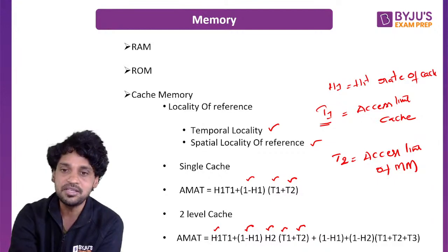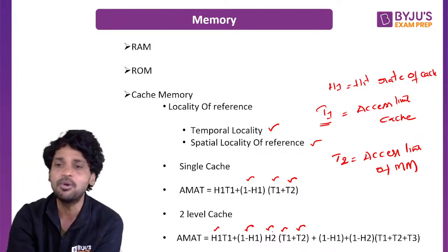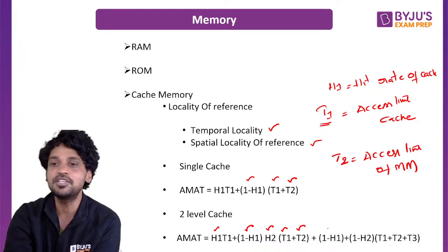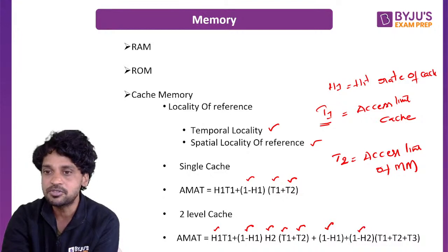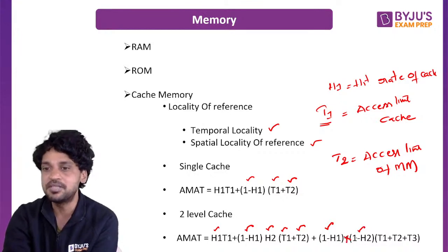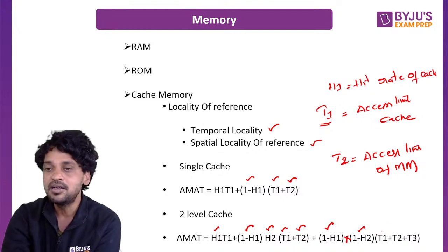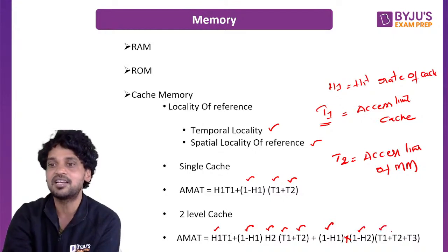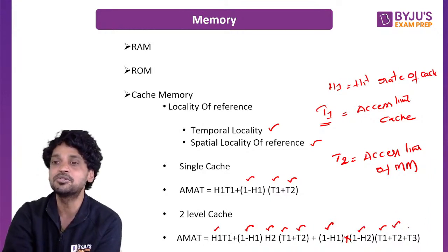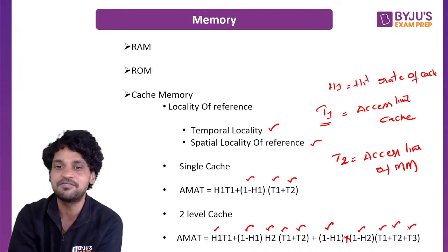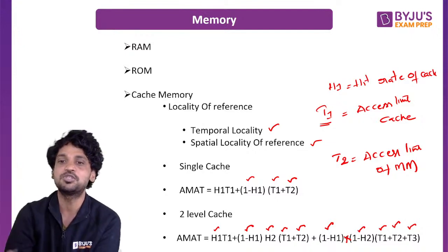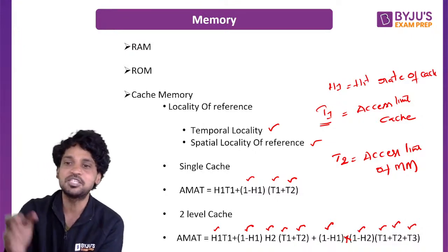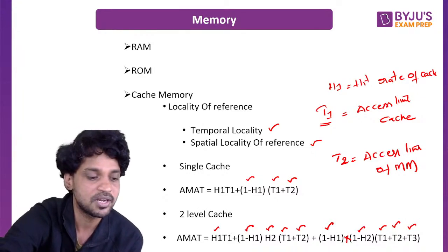So first level cache through a miss, second level cache also through a miss. So where are we going? We are going to main memory, in which the miss rate of the first level cache and the miss rate of the second level cache, and the time which is wasted at the first level cache and the time wasted at the second level cache will be added to the time consumed by the main memory to give you that specific word. This is the average memory access time for two level cache: H1 T1 plus (1 minus H1) into H2 into (T1 plus T2), plus (1 minus H1)(1 minus H2) into (T1 plus T2 plus T3).